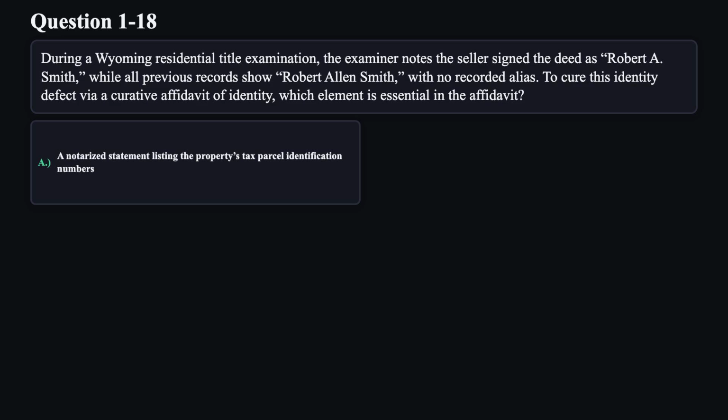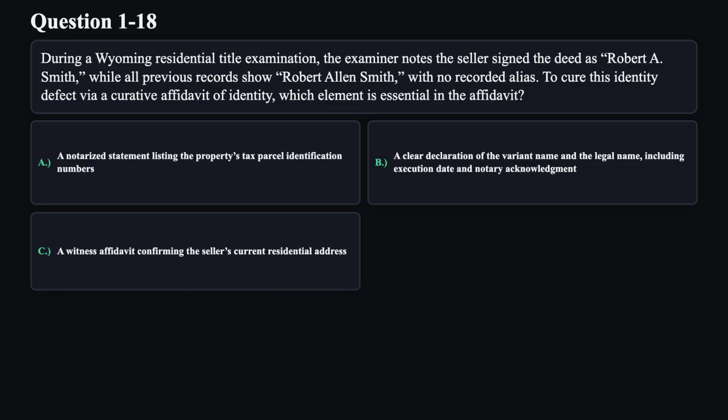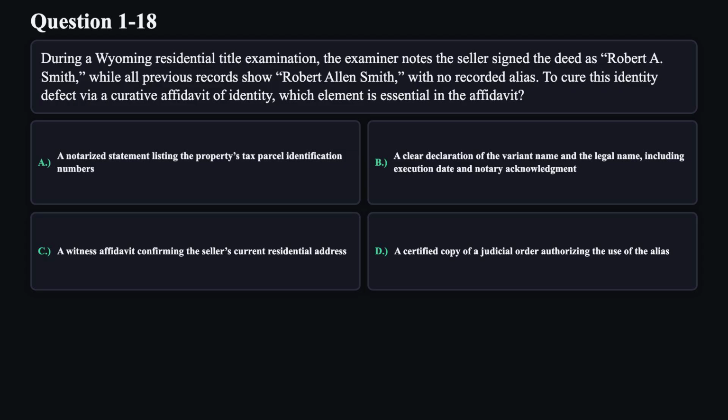A. A notarized statement listing the property's tax parcel identification numbers. B. A clear declaration of the variant name and the legal name, including execution date and notary acknowledgement. C. A witness affidavit confirming the seller's current residential address. D. A certified copy of a judicial order authorizing the use of the alias.